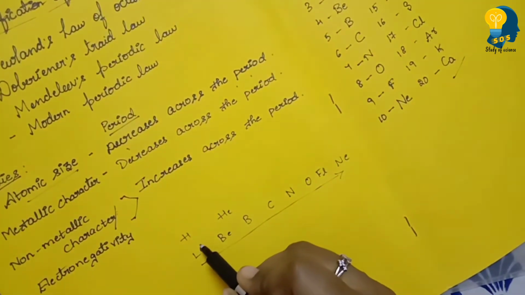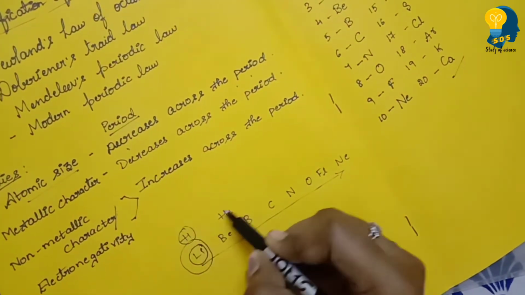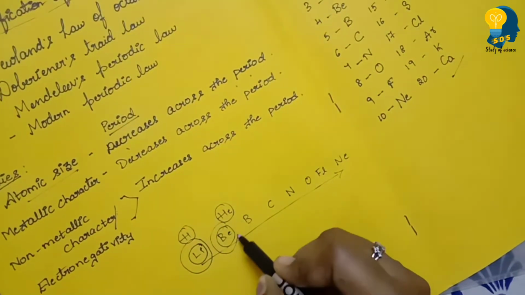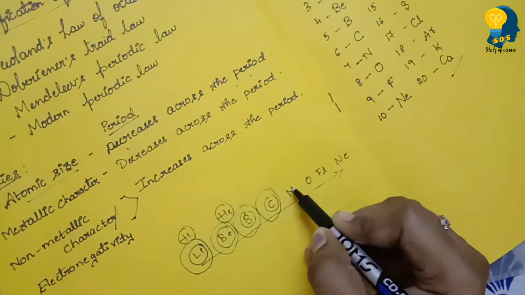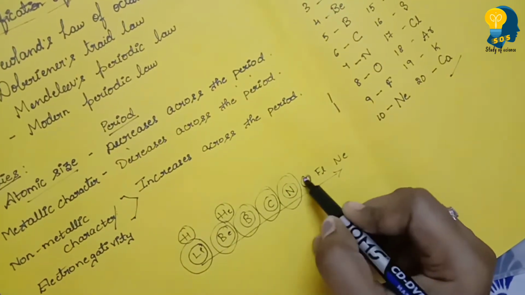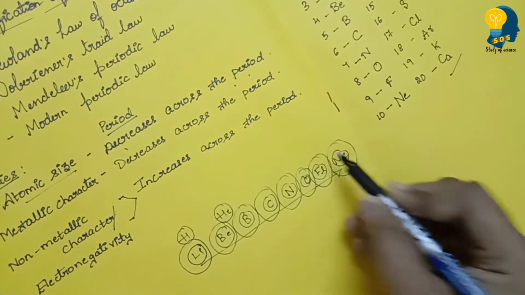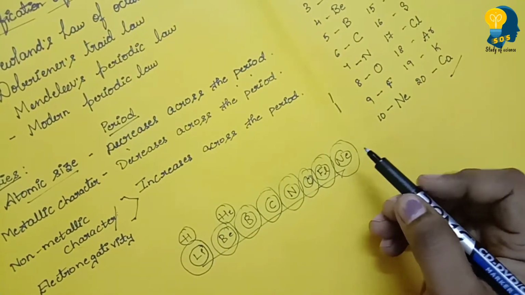See, lithium has 2 orbits. Hydrogen single orbit, helium single orbit, lithium 2 orbits, beryllium also 2, boron 2, carbon 2, nitrogen 2, oxygen 2, fluorine 2 and neon also 2. But how does the nuclear charge increase?